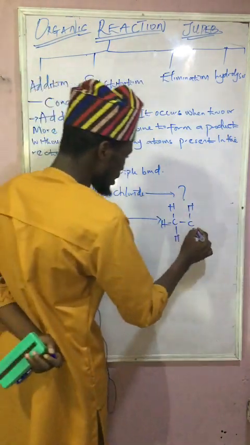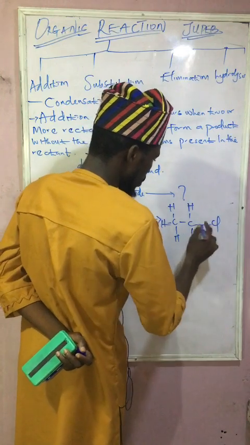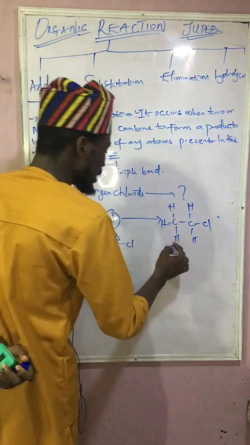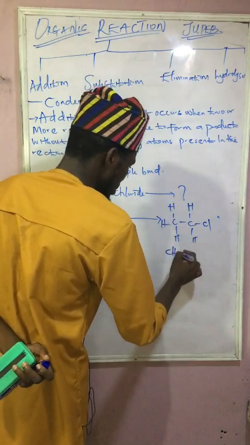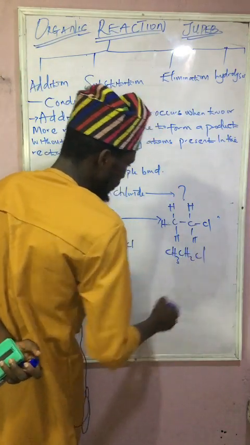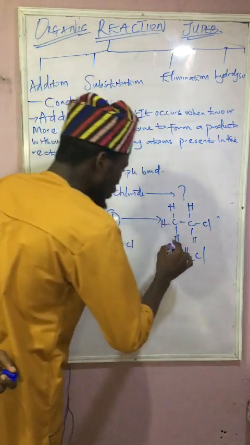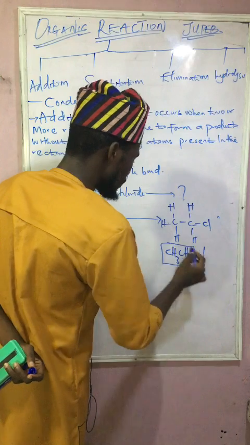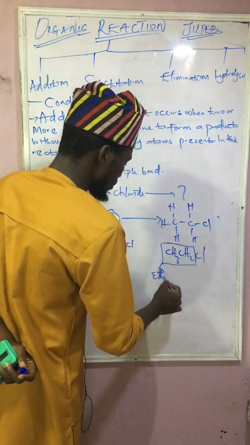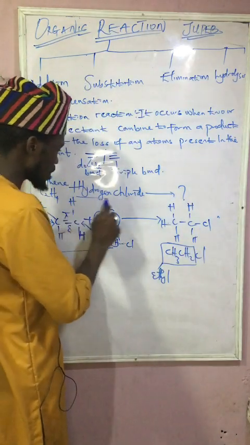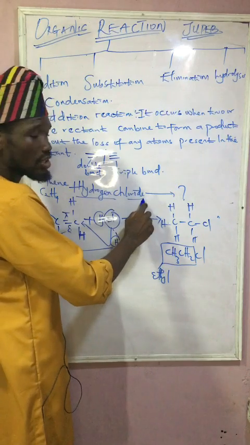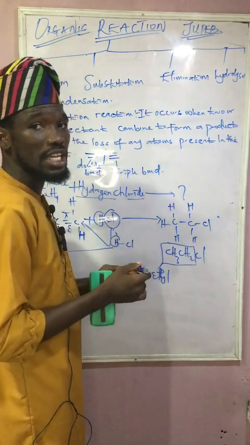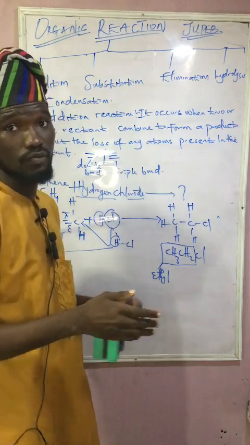The second hydrogen is here, plus we're having our Cl here. If we are to take this now, CH3, which is this, CH2Cl, and go back to the alkyl group, if you're having this, it is called eth, and mind you, we make use of what? A hydrogen chloride. So nothing like eth-chloro, because in organic chemistry, our chlorine is taken to be what?